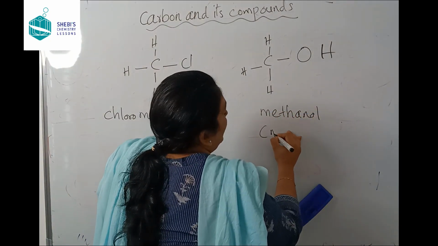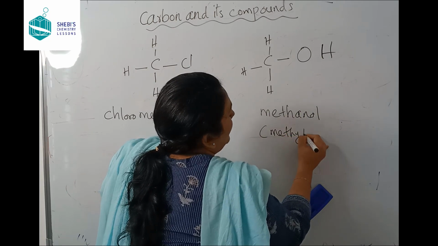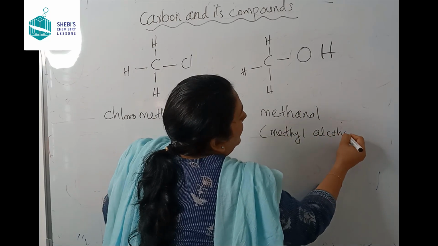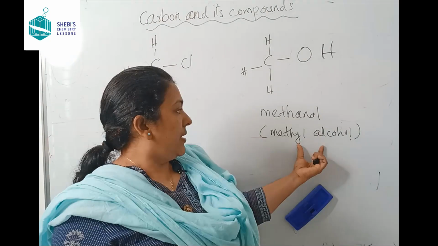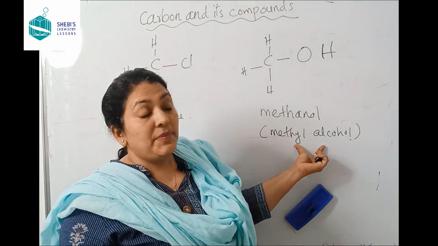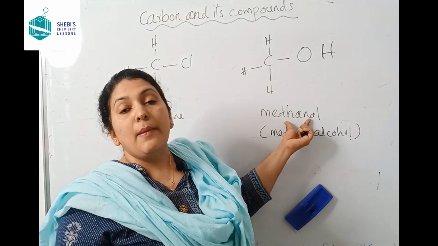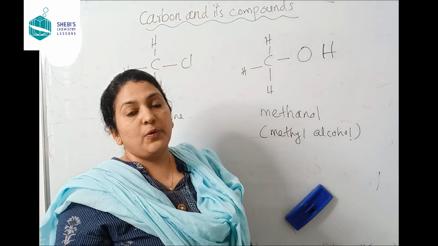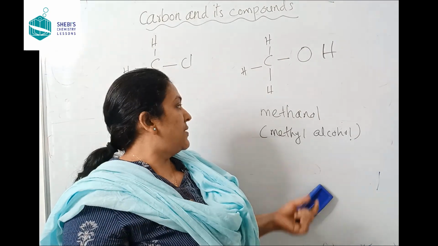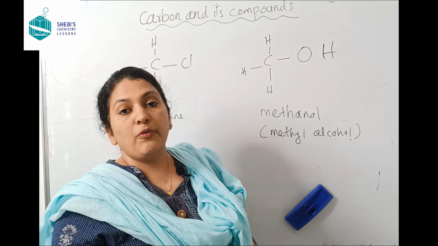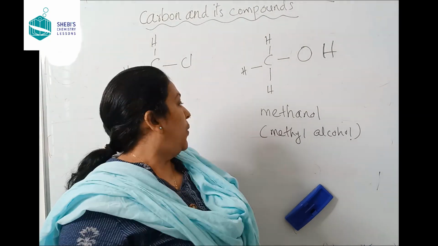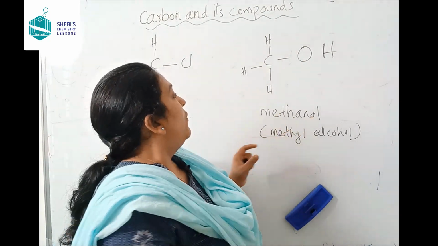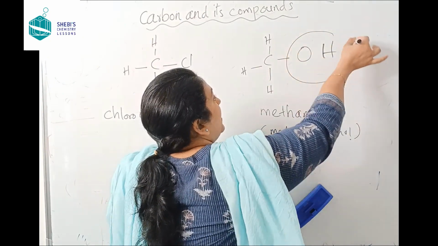Methanol is also called methyl alcohol. Both are the same. Methyl alcohol is the common name and the IUPAC name is methanol. In nomenclature of organic compounds, we will discuss what is an IUPAC name of a compound.